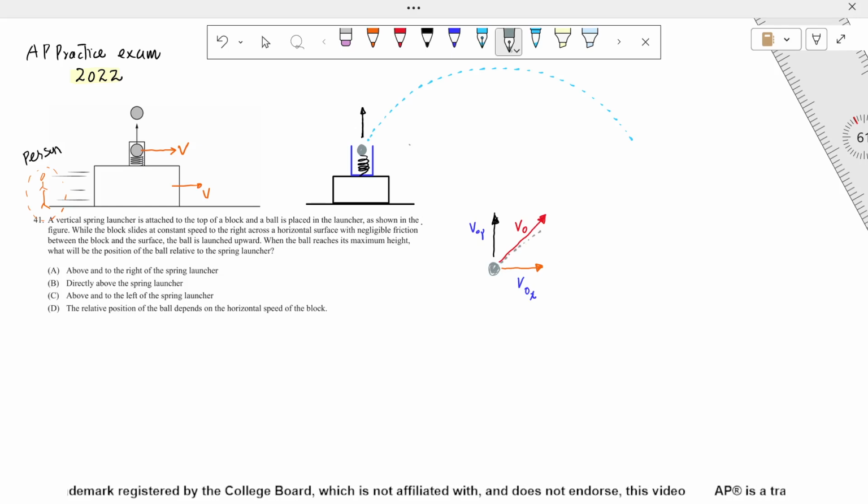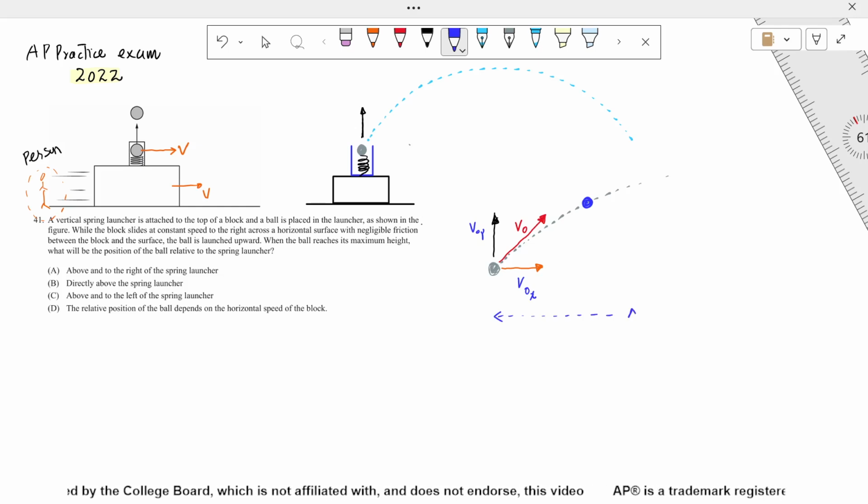It will adopt this two-dimensional path where at every point, since the ball has a horizontal velocity, the ball will cover the horizontal distance delta x, as well as the vertical distance with respect to time.